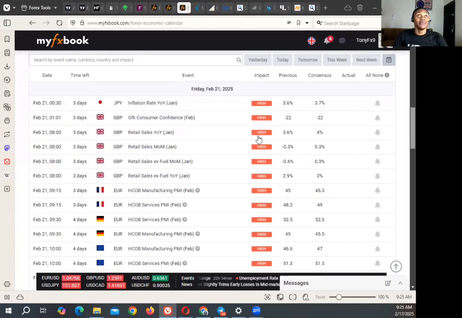Then on Friday, we have inflation rate over here by 12:30 a.m. for Japanese yen. And if you see a figure higher than 3.7%, it is good for Japanese yen to make it strong. But if you see a figure lower than 3.7%, it is bad.